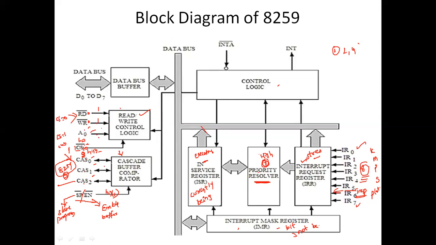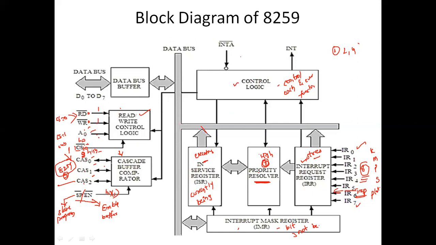And coming to the main thing, the control logic. What do you mean by control logic? Here it is the center of the microprocessor. This control logic is the center which is going to control each and every functionality in each and every block. There are 8 blocks totally, and this control logic is used to control them.